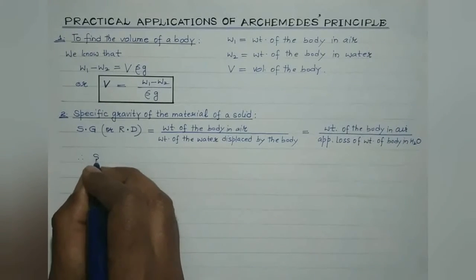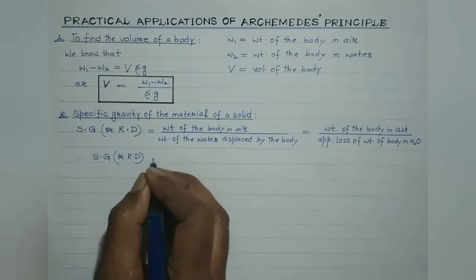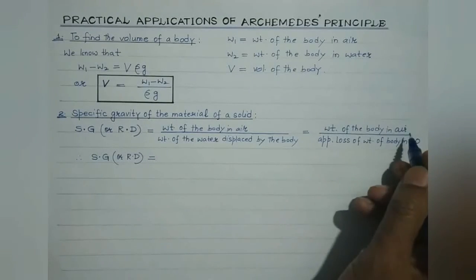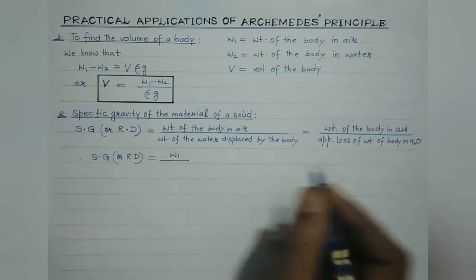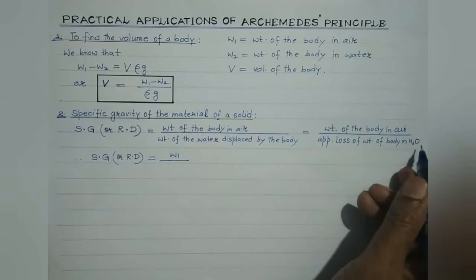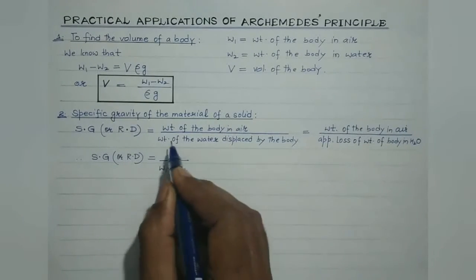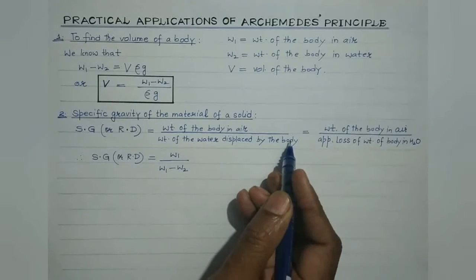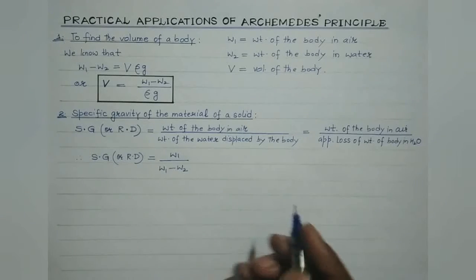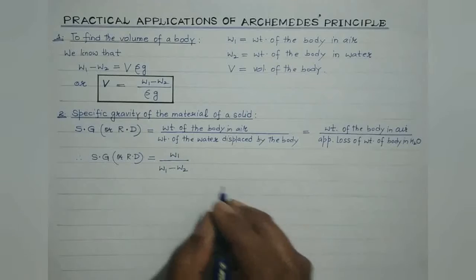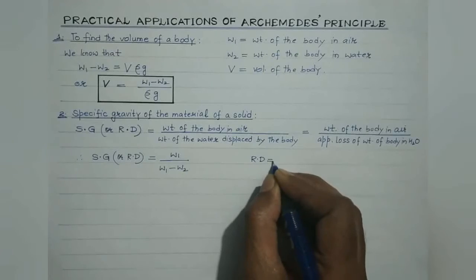Therefore, mathematically, the specific gravity or the relative density of the material of the body may be written as weight of the body in air, that is considered to be W1, divided by apparent loss of weight of the body in water, that is W1 minus W2, which is also equal to the weight of the water displaced by the body, which is actually the upthrust, right? So this is the formula for the specific gravity or relative density. Clear, students? Also, the relative density, we are aware, is also given by this formula.